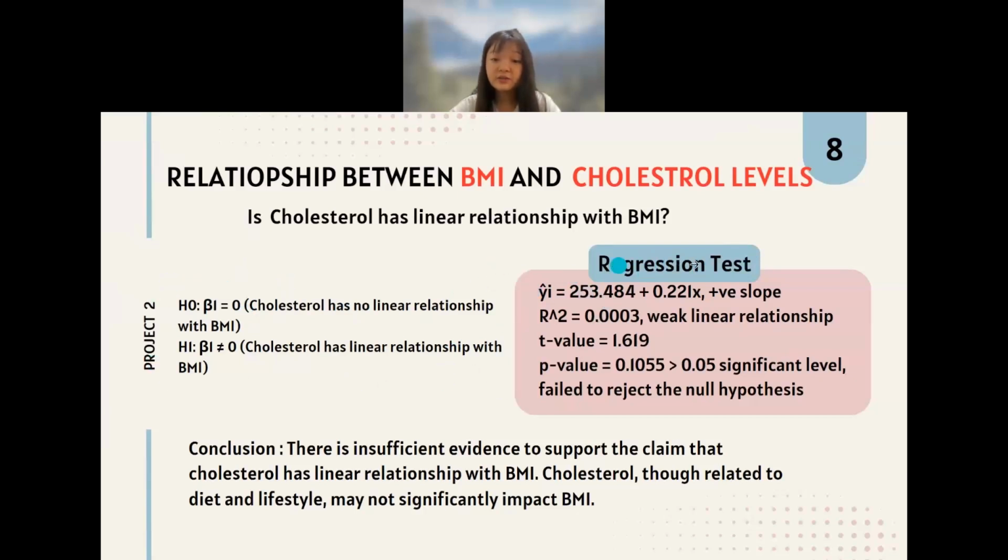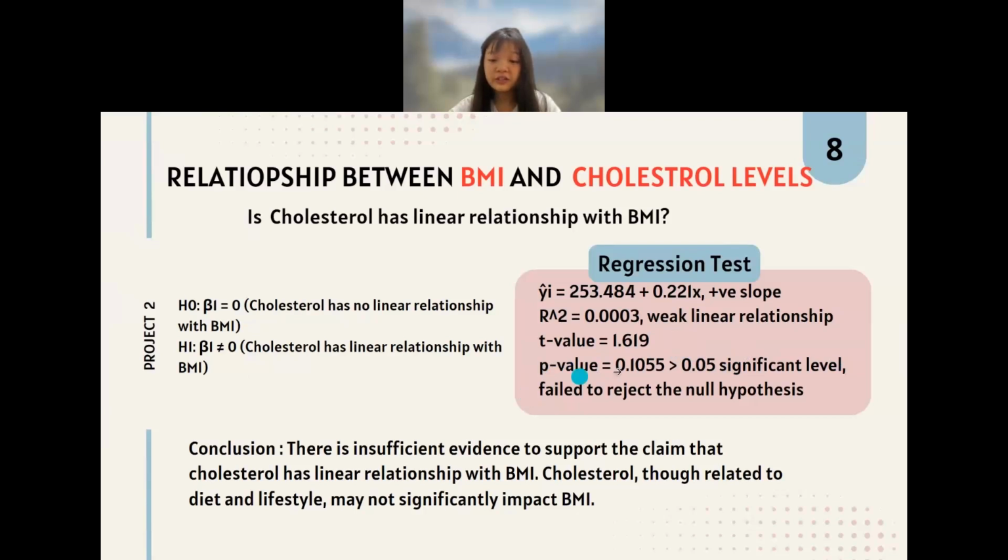After the regression test, we found this is its equation with a positive slope, and the R square is 0.0003, which means that it's very close to zero. This indicates that they have a weak linear relationship, and the t-value we get is 1.619. The p-value is 0.1055, which is more than the significance level again.